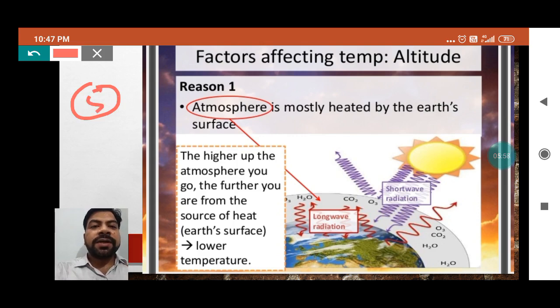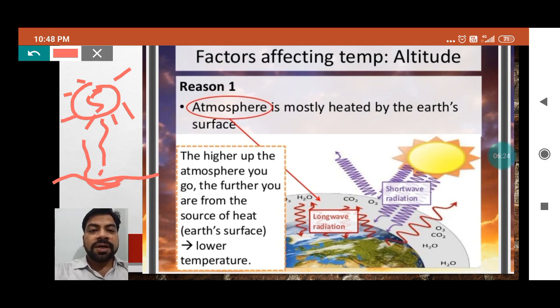For that purpose you will have to understand from the basics. This is the land surface and this is the sun. From the sun, what is coming? Sun rays are coming, and these sun rays are hitting the surface of the earth. Some of the energy of the sun is stored by the earth and the rest of the energy is released in the atmosphere. This released energy in the atmosphere is called the temperature. This is the temperature only. So our temperature increases or decreases when our latitude or altitude increases or decreases. Just understand it.